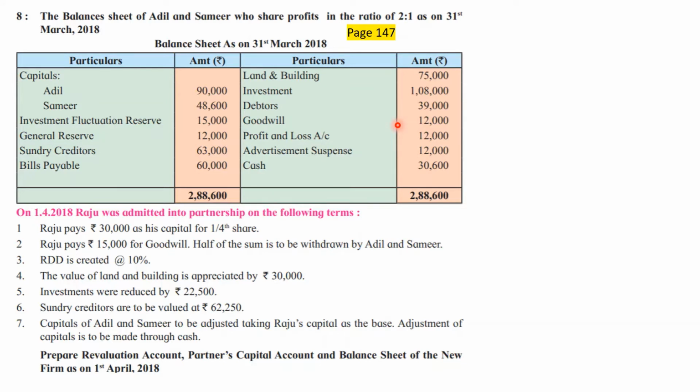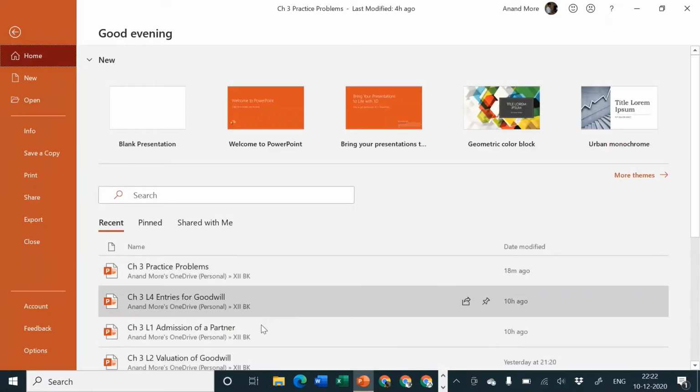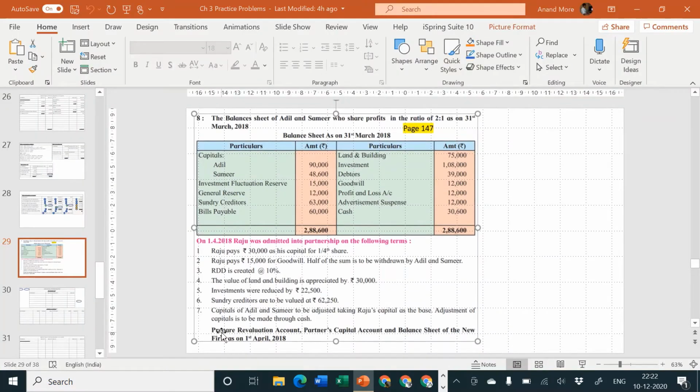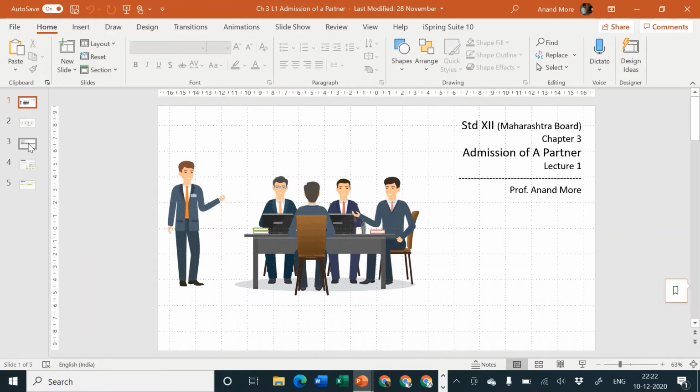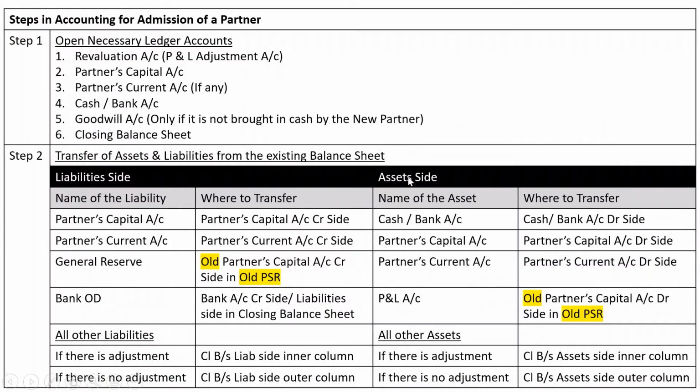Now this is one more important point, profit and loss account. I hope you remember the different things which I had taught you about admission of a partner accounting steps. Let me just consider that step. Here is the lecture, and here we have considered step number 2. In step number 2 we have mentioned on the asset side, if you have P&L account.